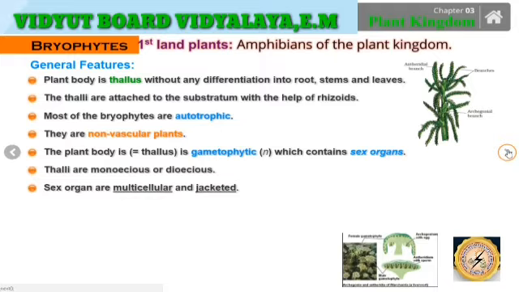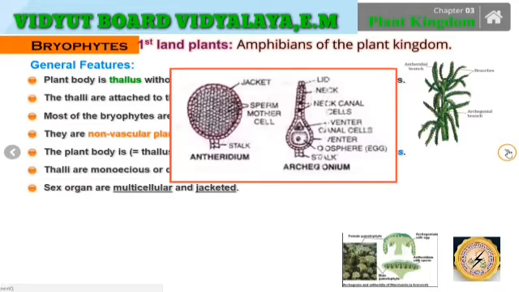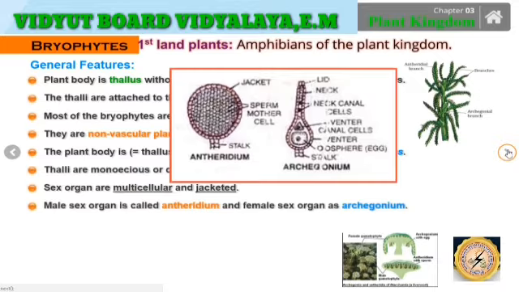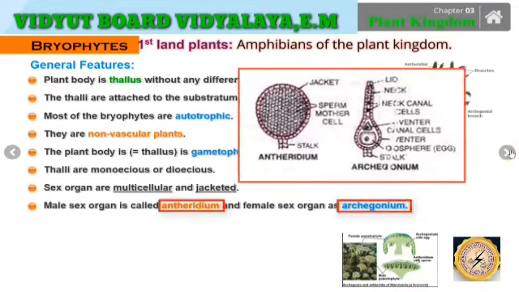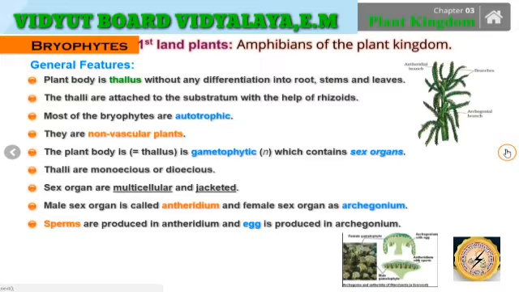Furthermore, moving on to the other basic characteristics of it. Here we can observe very well the antheridium, which is surrounded by a jacket of cells. The male sex organ is the antheridium and the female is the archegonium. Both the structures we can see very well, the antheridium and the archegonium, are surrounded by a jacket of cells. Furthermore, the sperms are produced in the antheridium and the eggs are produced in the archegonium.